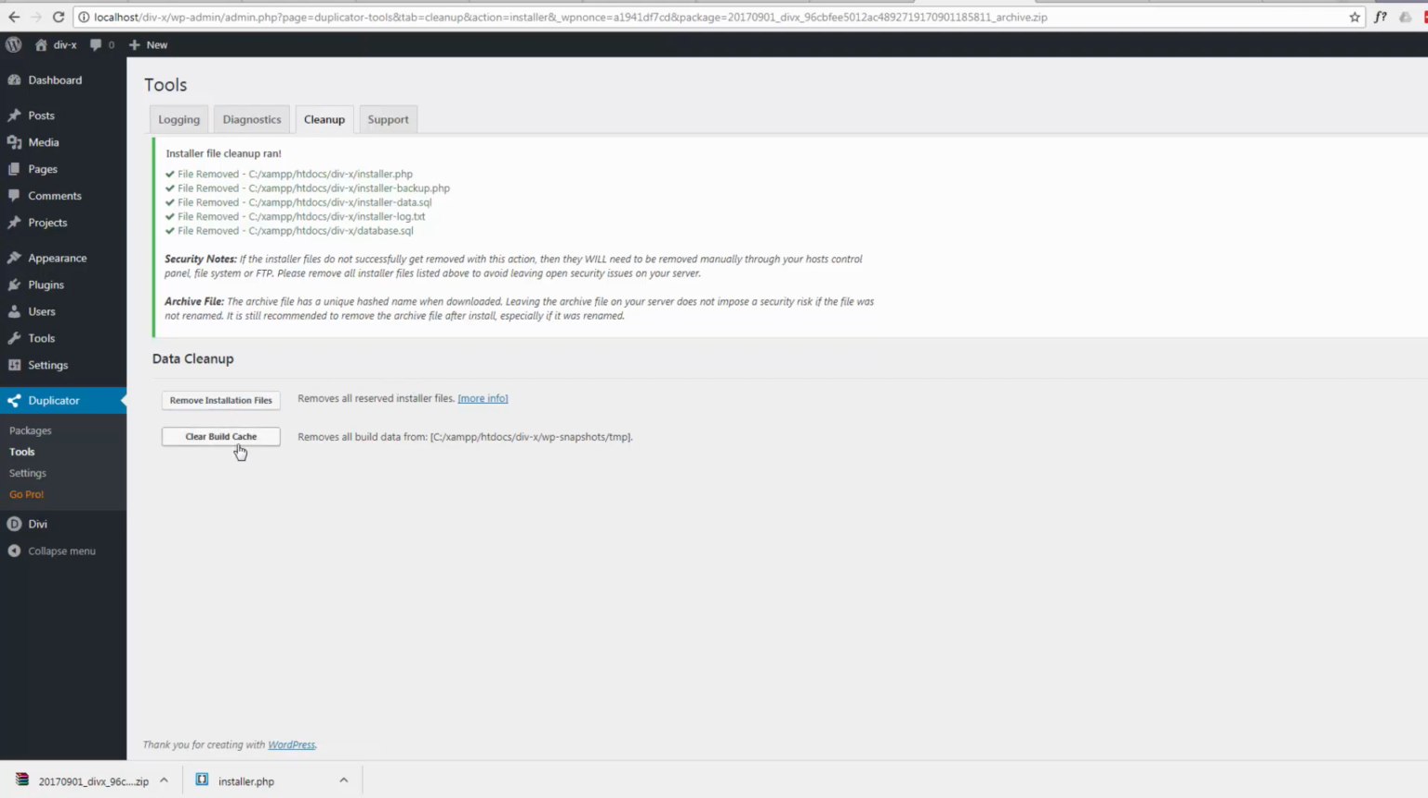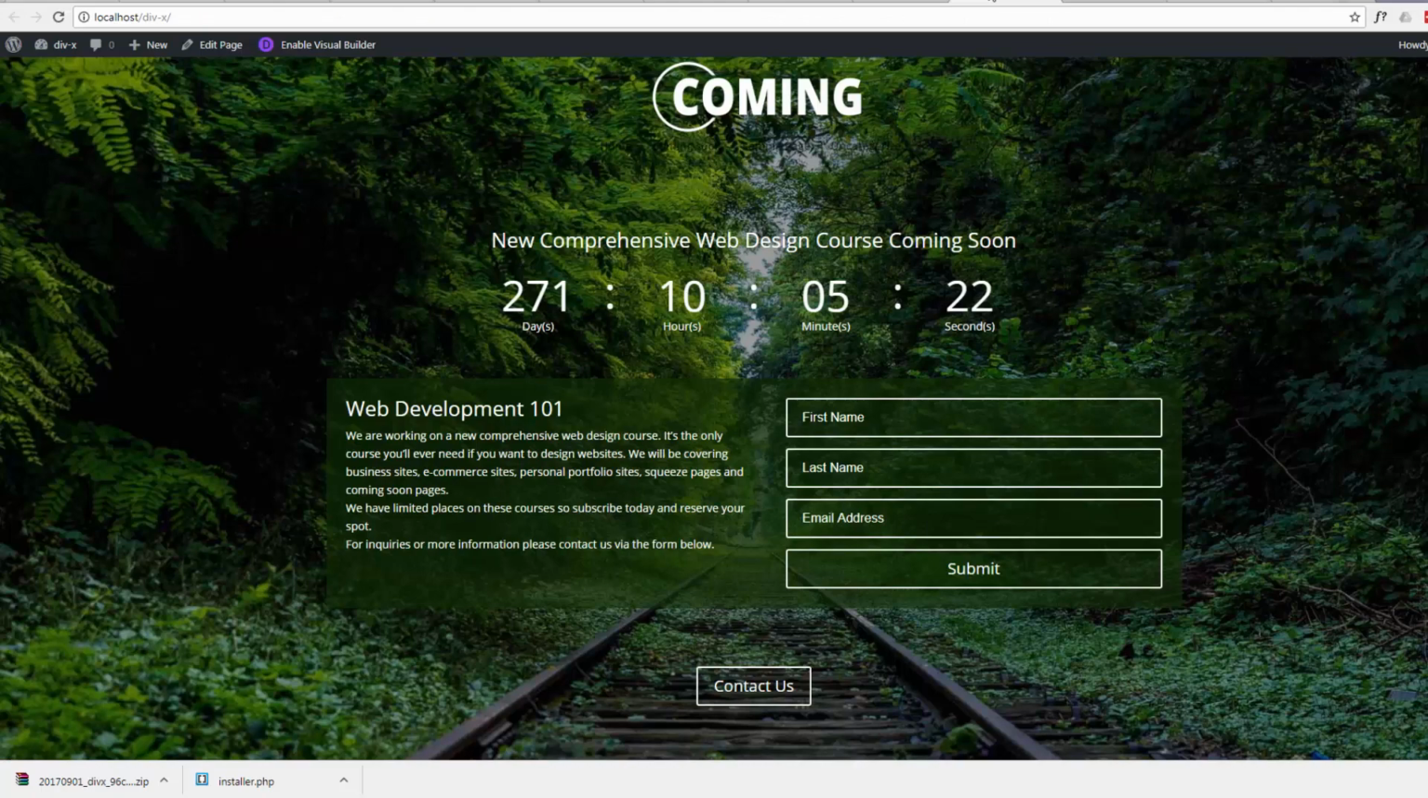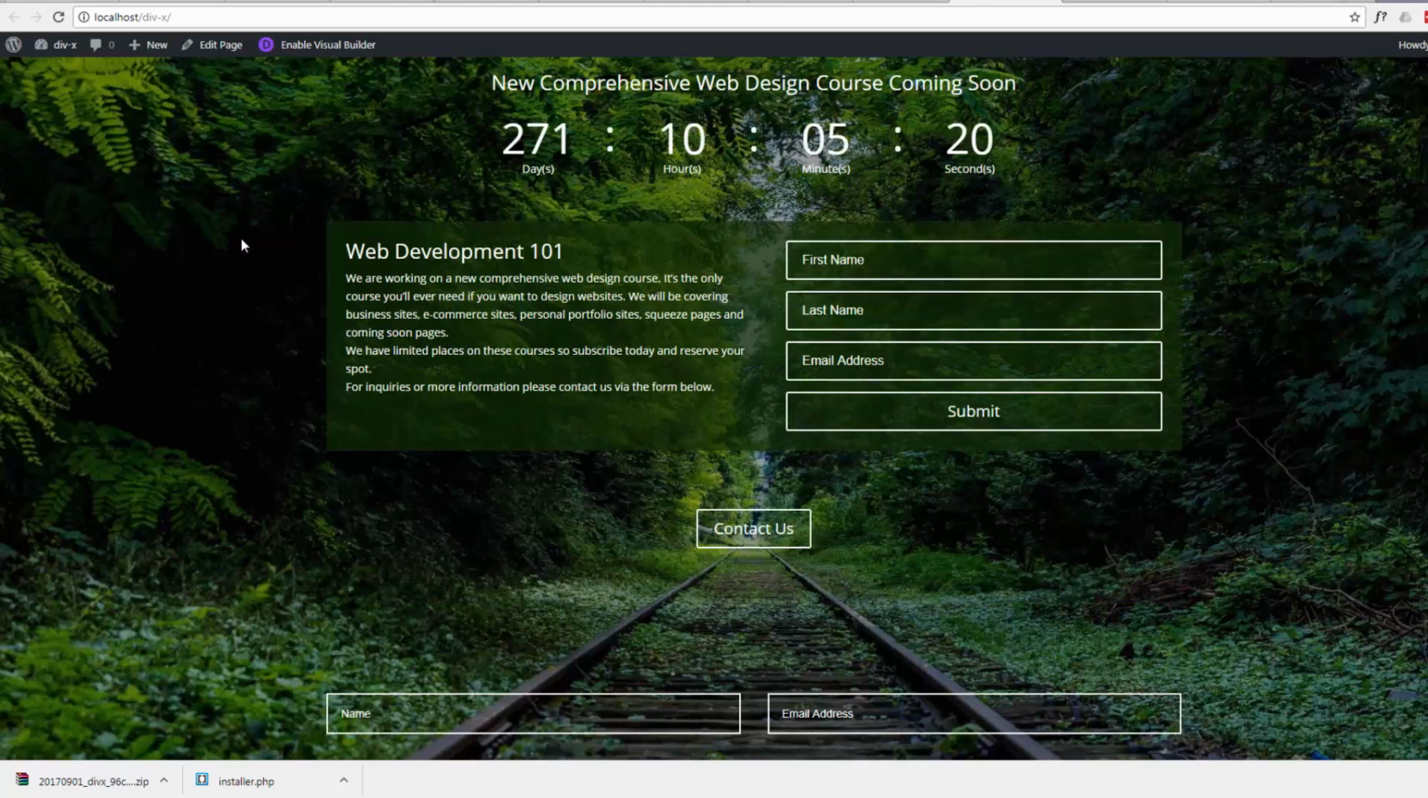And I'm not going to clear the build cache just yet. I'll wait probably till tomorrow or something to do that, just in case it's still building. I'm sure it's fine, but that's what I usually do. Now if we visit our site, as you can see, the site is back.